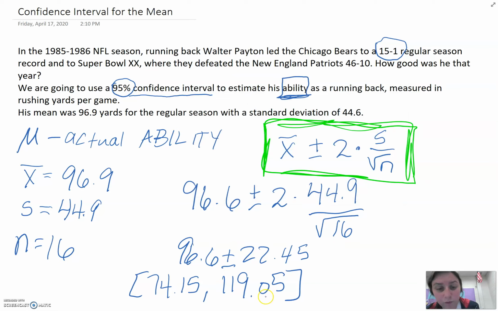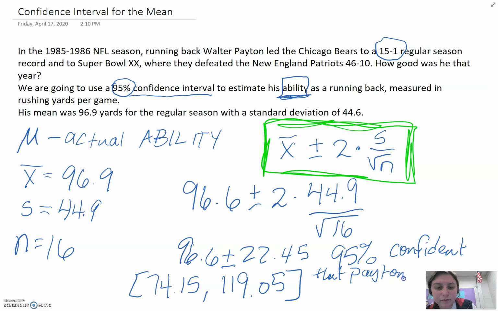So we are 95% confident that Payton's ability is in this interval.